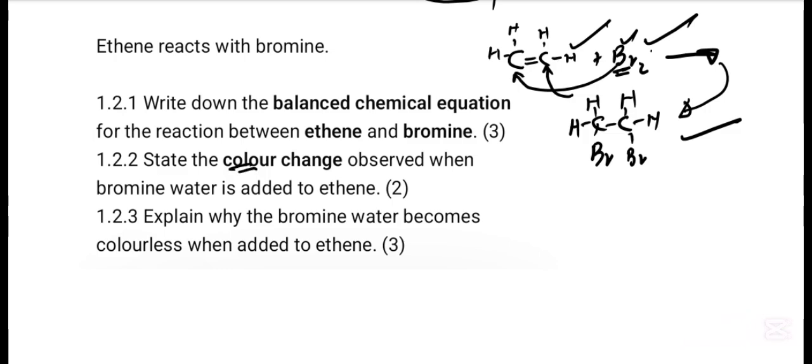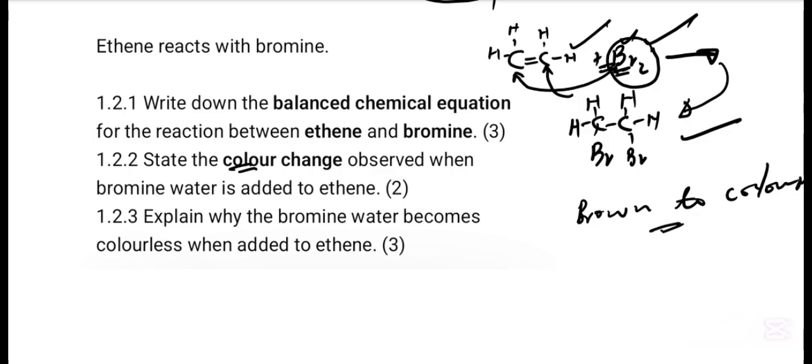I said that when bromine reacts with an unsaturated compound, to test whether the compound is saturated or unsaturated, its color changes from brown to colorless. So that is the color change that happens there. The color of bromine water changes from brown to colorless.